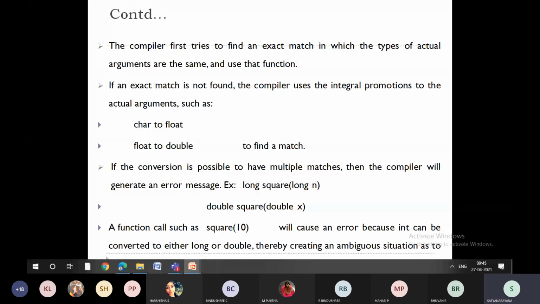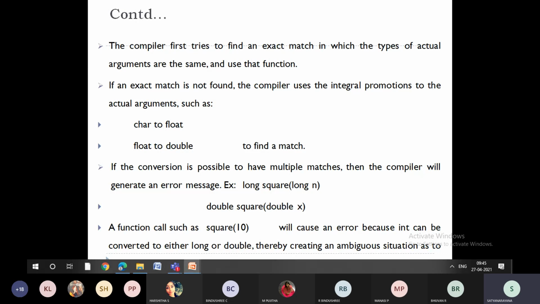You can see an example here. We have created function overloading like this: long square of long n, double square of double x. Say for example, if I am calling a function called square of 10, what is going to happen now? Whether it needs to execute long or double. So there is an ambiguity. Here also you will get the error.